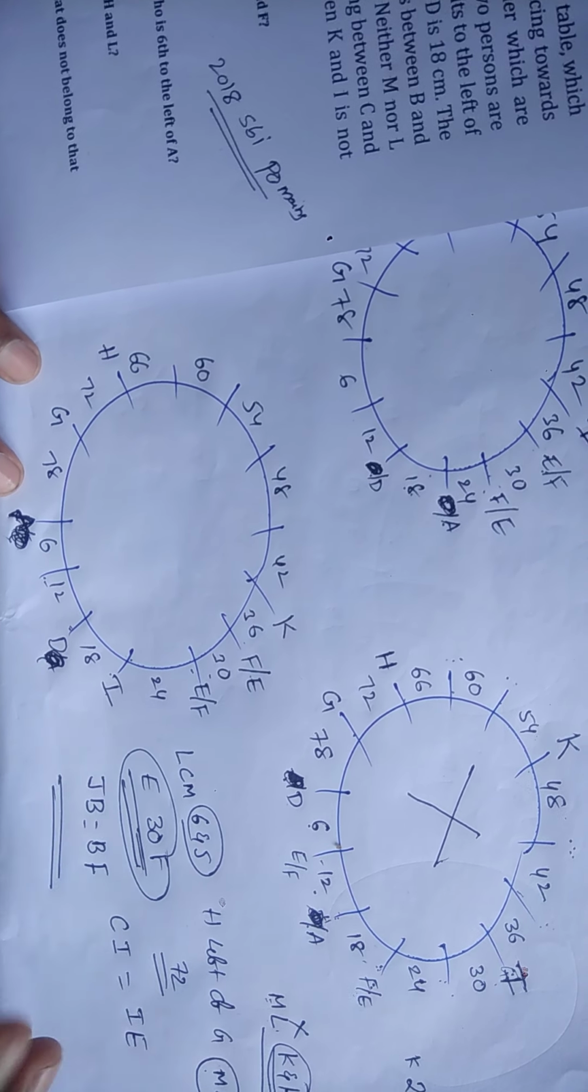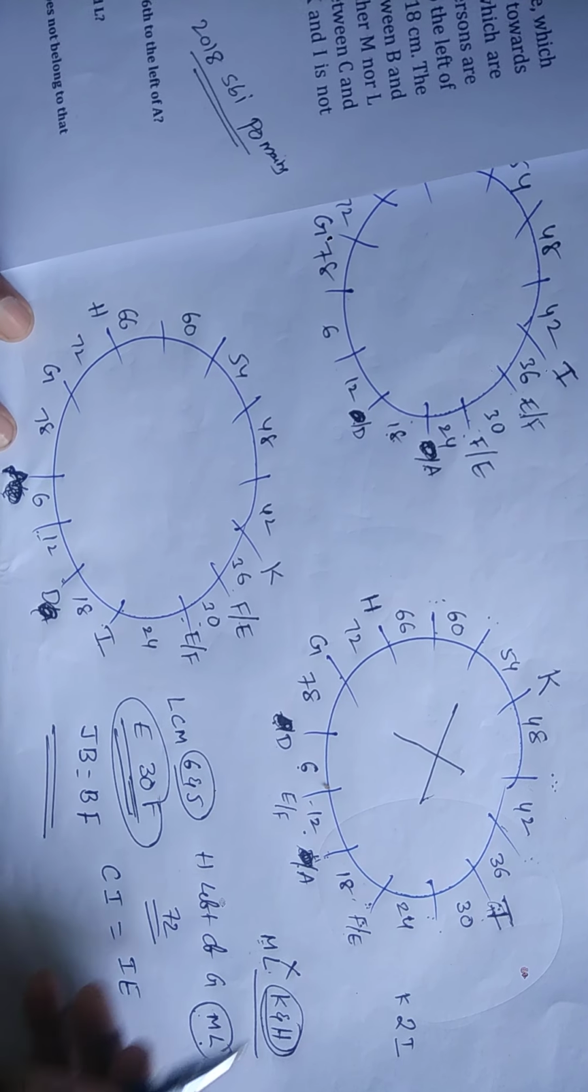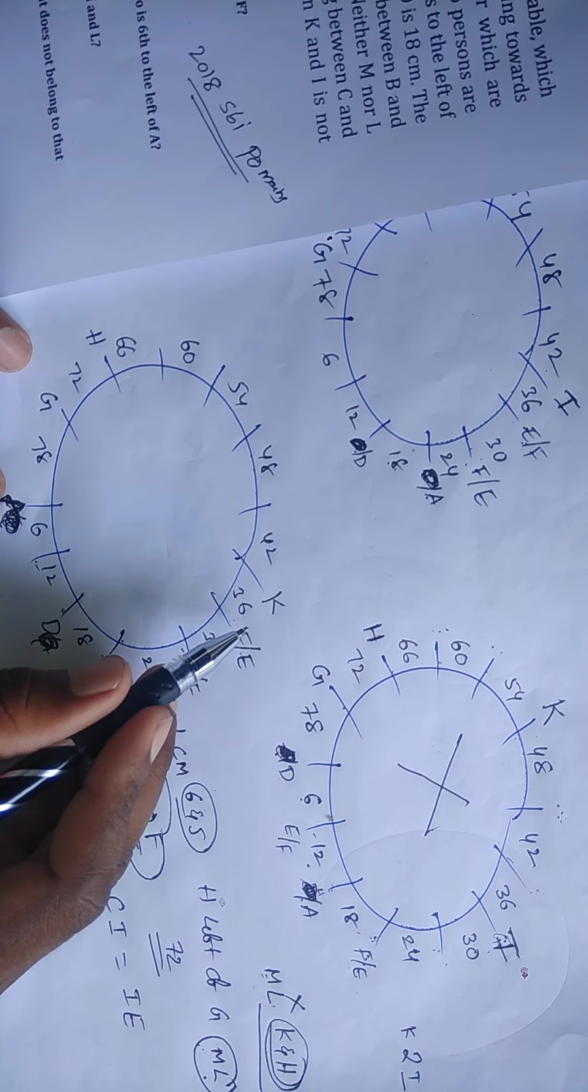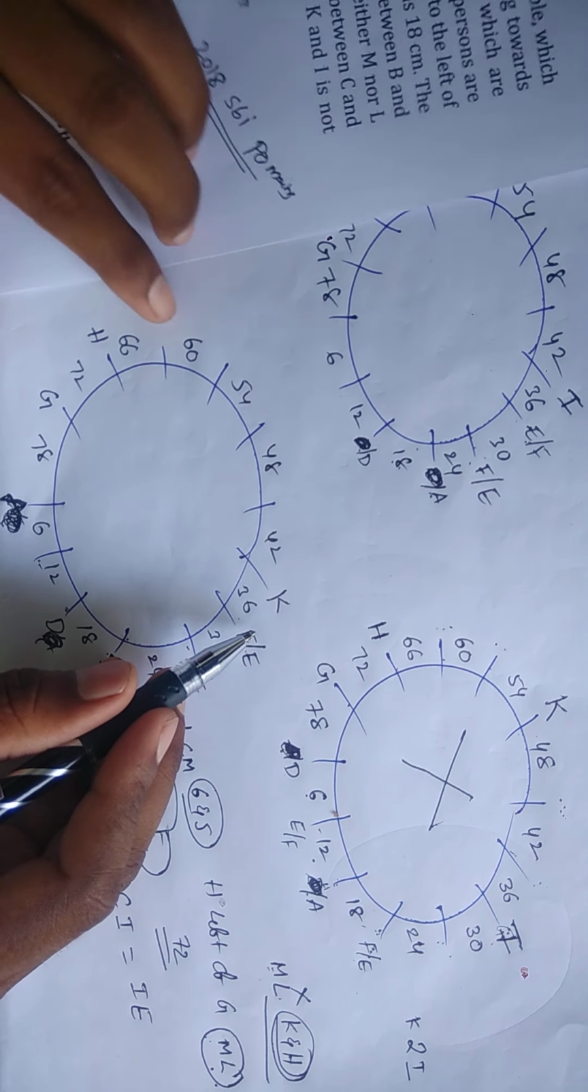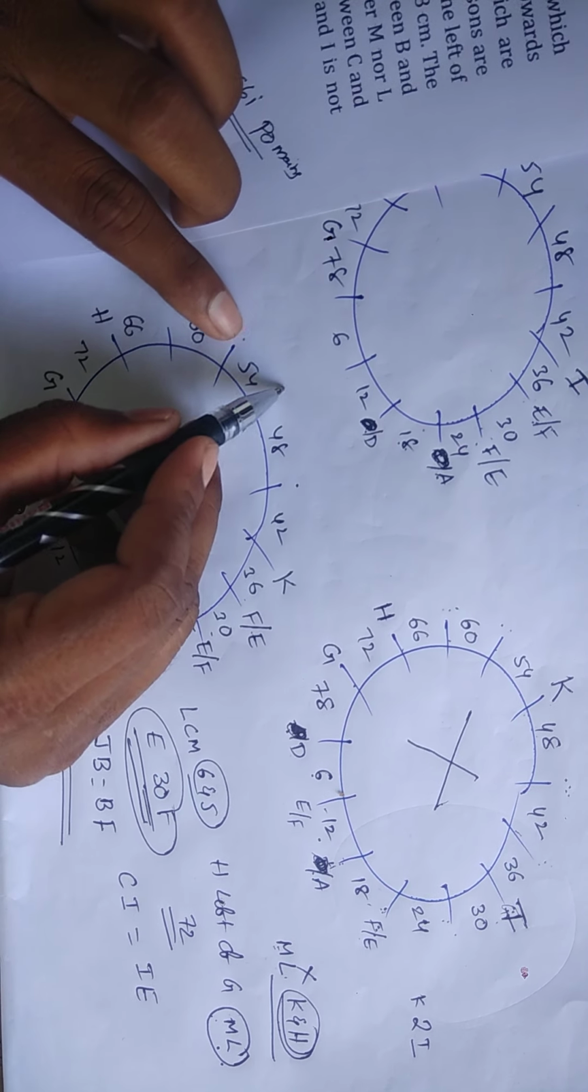M and L are, M is immediate right of L, but M and L are not neighbors of K and H. So M and L are immediate neighbors means here what is the chance? See here, friends, M and L here no chance. Now M and L here also no chance. Then this is the only possibility for M and L as immediate neighbors.